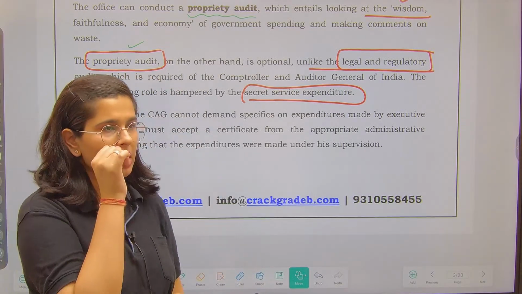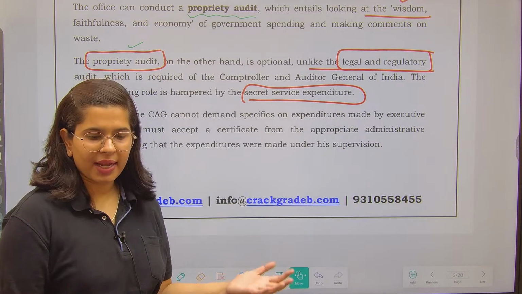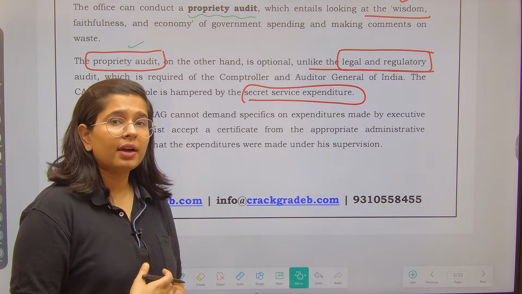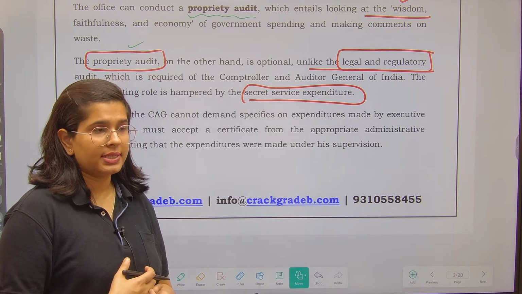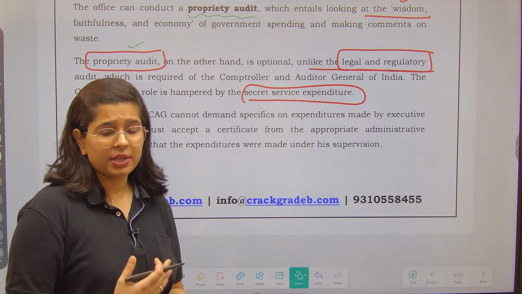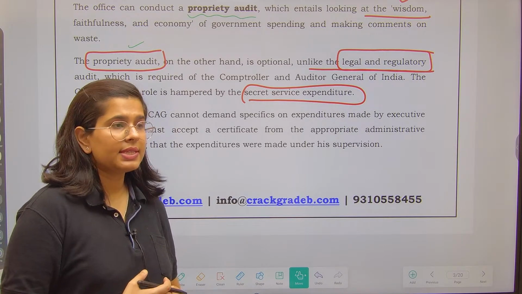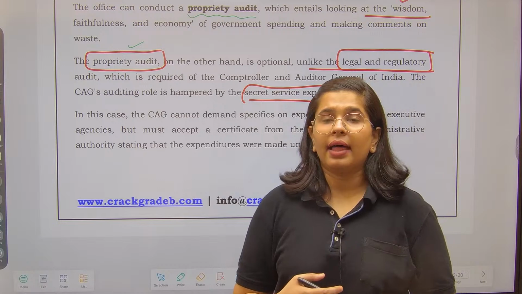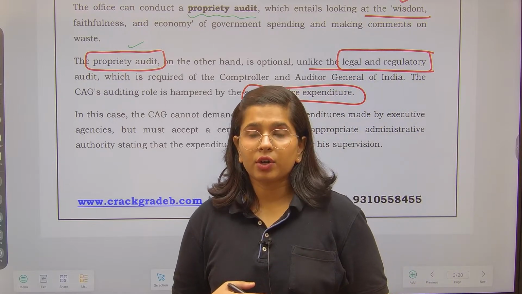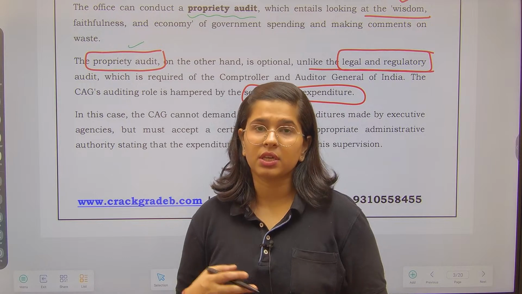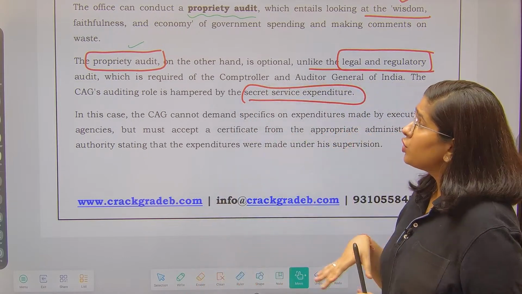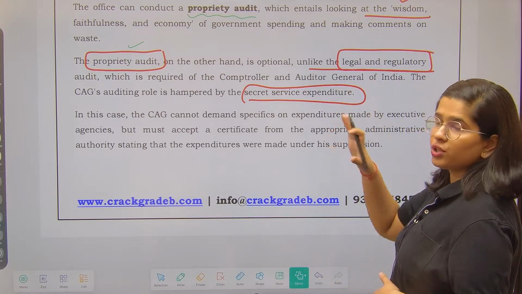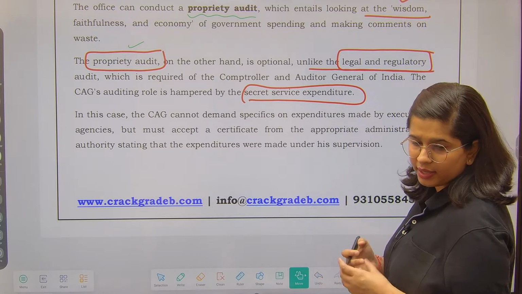Yes. So secret service expenditure means, you might have seen so many movies like the Tiger series, Ek Tha Tiger. What are they doing? They are agents, like the RAW agents that we have. Fine. Research and Analysis Wing. That is the secret service that India has. They are the spies, and yes, there is an underground network of them, and that is really important for the conduct of our international relations as well as for the security of our nation. So any amount that has been spent on the secret service, this is the limitation on the CAG's auditing role. They cannot do anything about them.